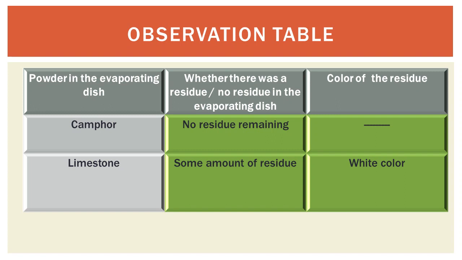So first is camphor. After heating the camphor, no residue remains, and as no residue remains, there is no color. Limestone, some amount of residue will be there, and that residue is white in color.